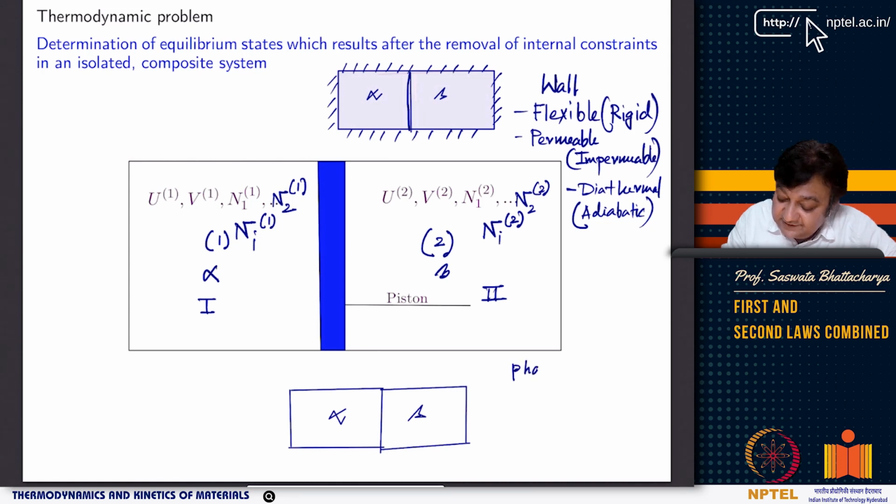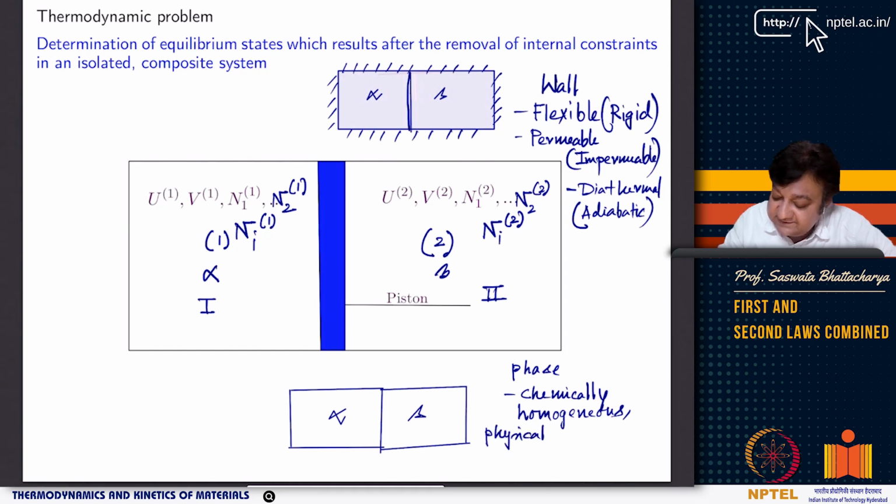A phase by itself is the portion of matter that is chemically as well as structurally homogeneous, and it is physically distinct. Physically distinct means distinct physical characteristics, for example density, refractive index, and heat capacity, which are distinct for alpha and beta.